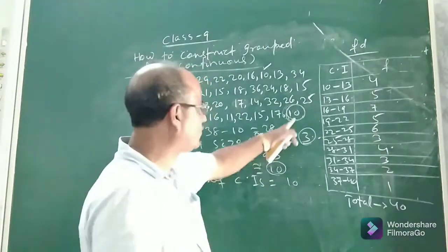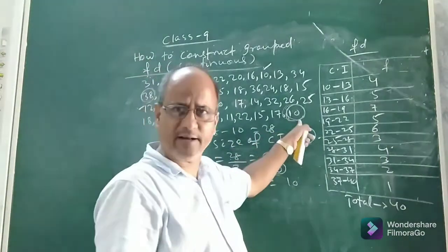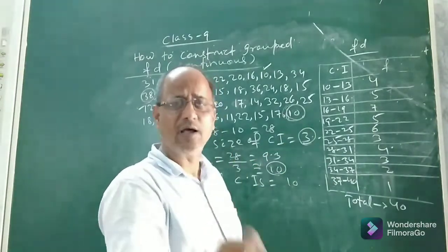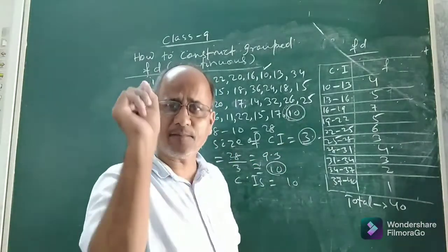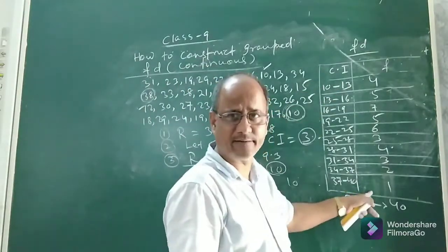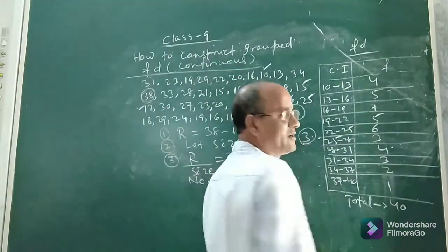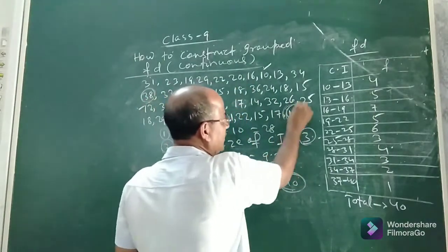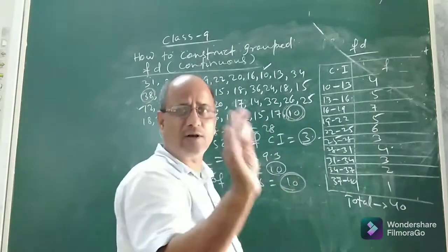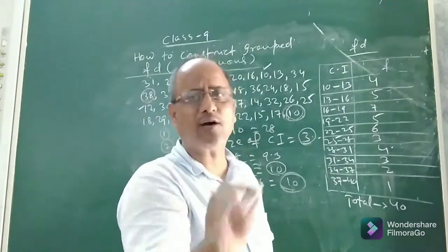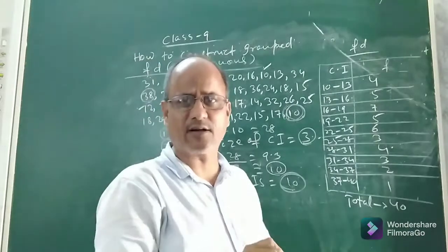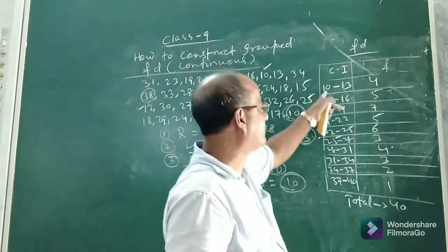How to get it? Now look at the minimum score. It is 10. So that 10 you can take as the lower limit of the first class interval. See, I have prepared here this continuous frequency distribution. After finding the number of classes, what is the minimum score? 10. It is not necessary that the minimum score will be taken as the lower limit of the first class interval. You can choose anything. I have taken from 10 to 13.